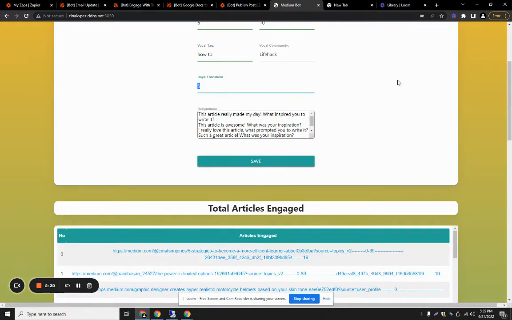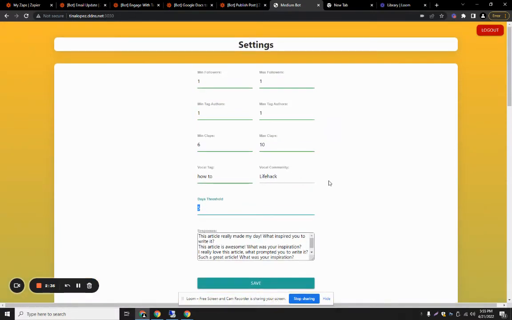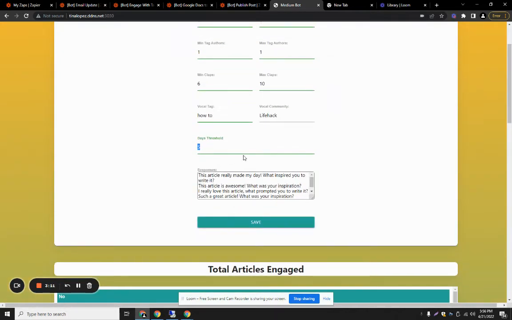And this is the base threshold, which is the main thing to prevent spamming. When you go to Medium, let's consider I have 100 followers. We don't want the bot to engage that user again and again. So we have added a threshold. For example, there is a follower named follower A. The bot will go to follower A, and it will add the article to our database.